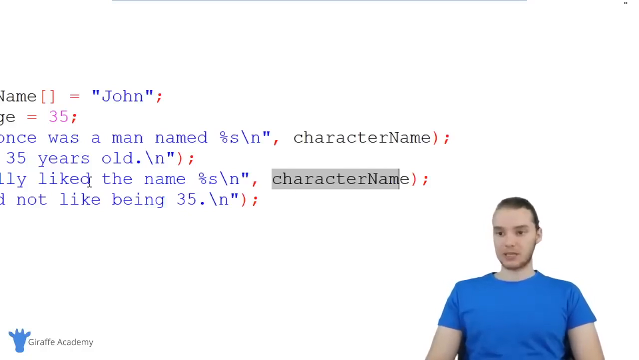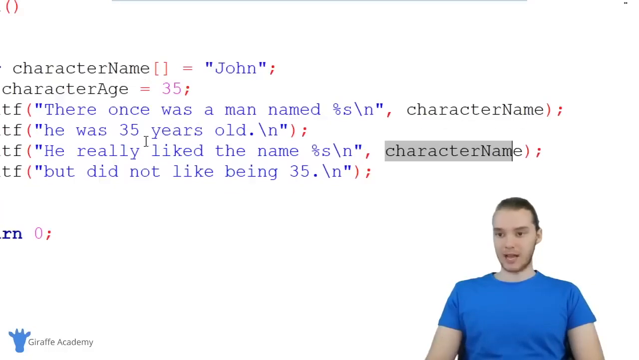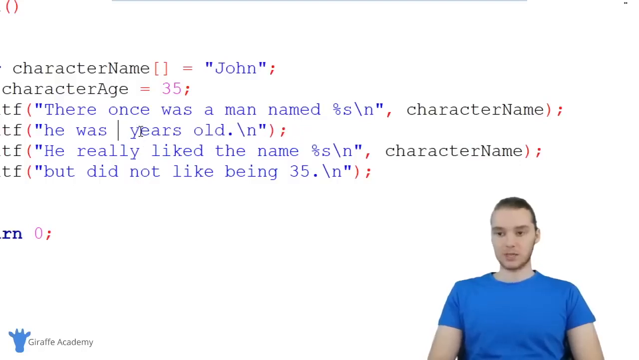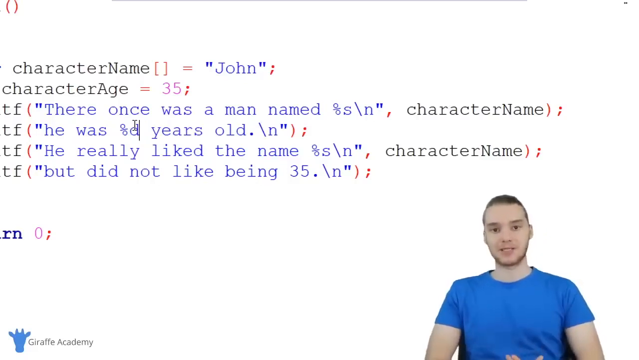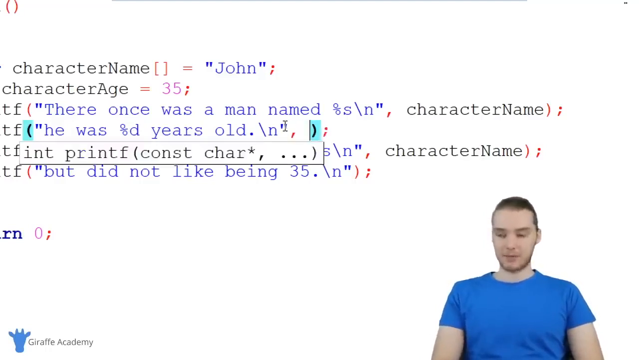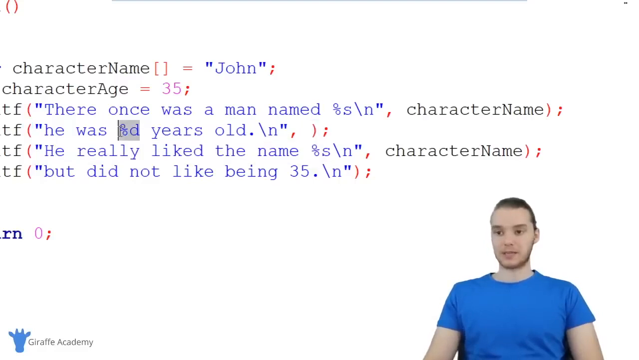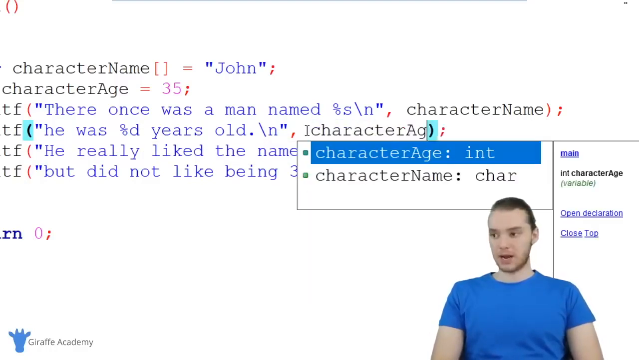Let's do the same thing with the age. So over here we have the age is 35. I'm going to do something similar. I'm going to say percent. But now, because I have a number, instead of using %s, I'm going to use %d. And that basically means that we're going to insert an integer number into here. So I'm saying he was %d years old. And over here, I'm going to make a comma, and I'm just going to type out the name of the variable that I want to be placed inside of here. So I'm just going to be character age.